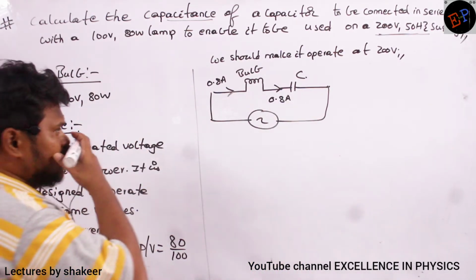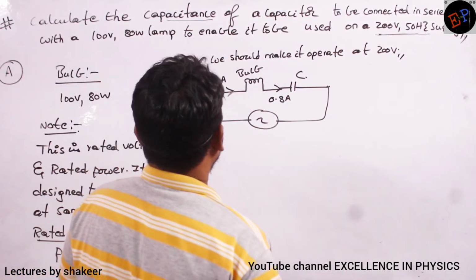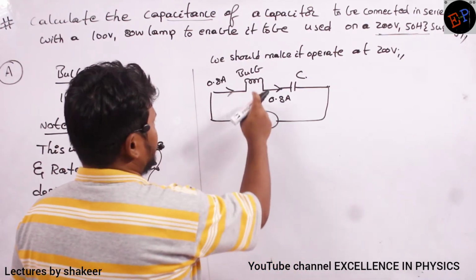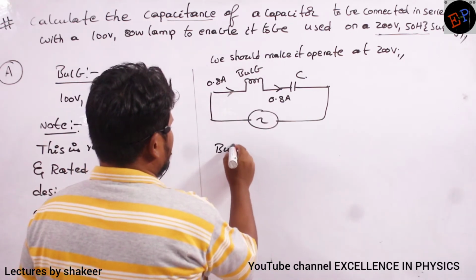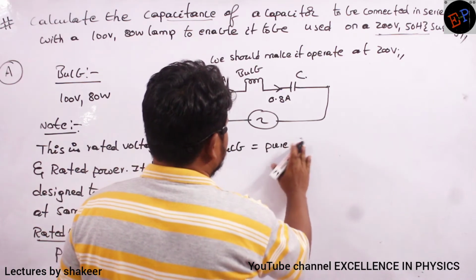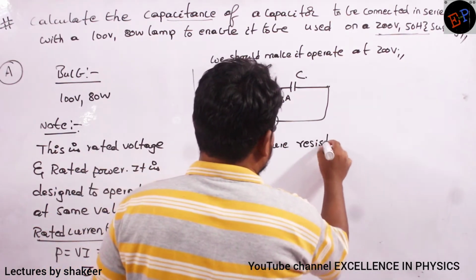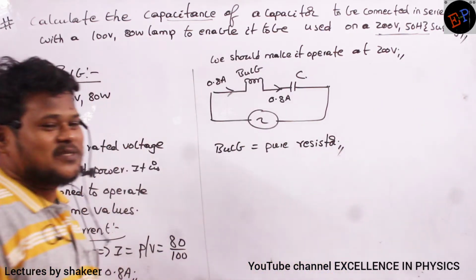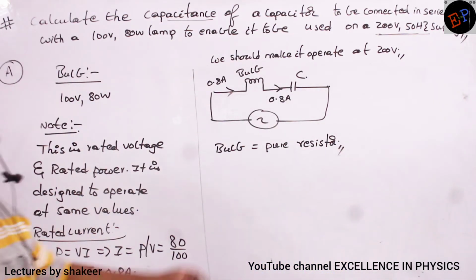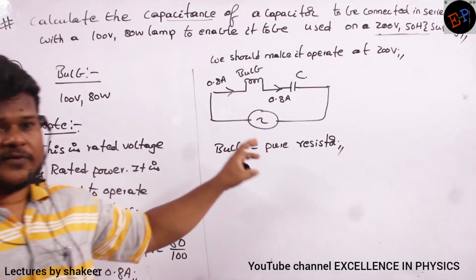Now, the bulb is a pure resistor. So this is an example of an RC circuit connected in series. No? This is what kind of circuit?